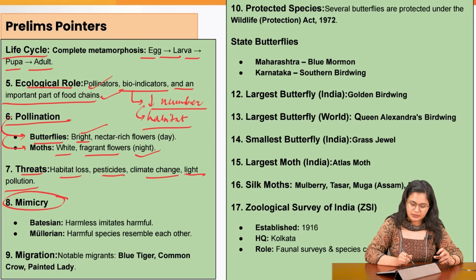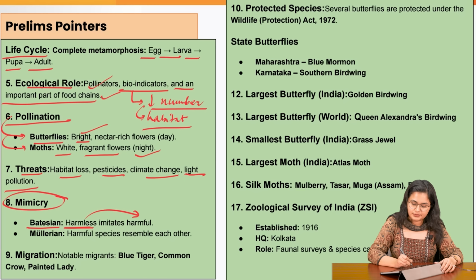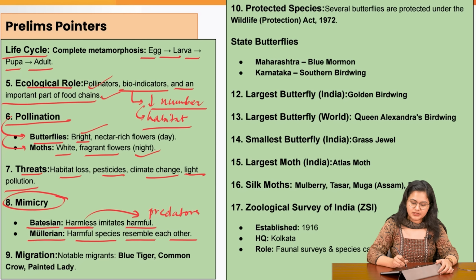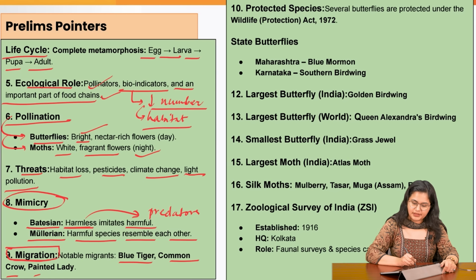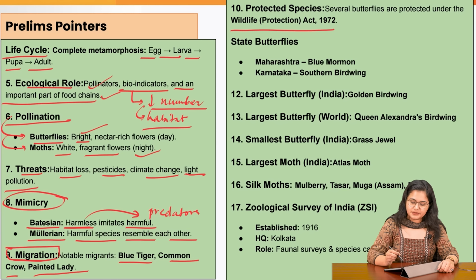Also, there are certain mimicry behaviors that UPSC might want to ask you. One is the Batesian species. This is a harmless species, but it is imitating a harmful species so as to escape the predators. Similarly, the Mullerian species: both of them are harmful and they resemble each other for better recognition. Amongst the migratory species, you must remember blue tiger, common crow and painted lady. They are protected under the WPA of 1972.